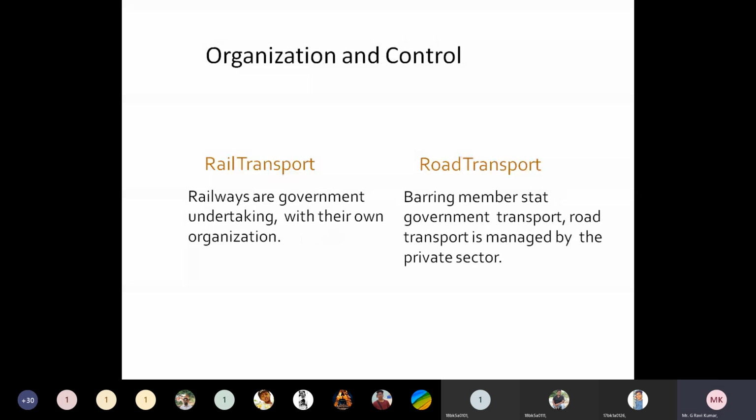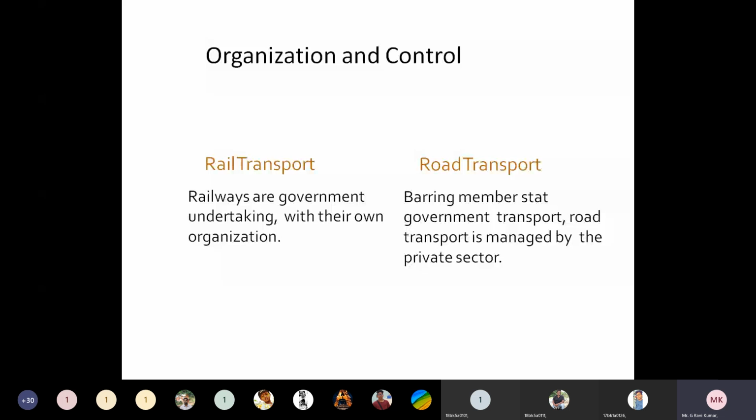And the next one is organization and control. In the same way, based upon the infrastructure and various components of a railway track, the operation and control of a railway track is somewhat heavier than the operation and maintenance of road transport. Railways are government undertakings with their own organization. They have been undertaken by government bodies or sometimes private bodies, but railway transport contains its own organization, whereas road transport may or may not contain its own organization.